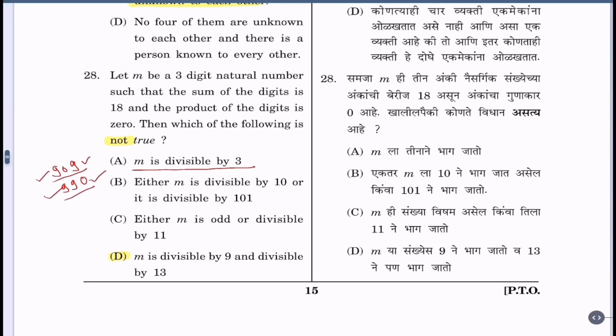Now let us see option D. M is divisible by 9. Yes. And divisible by 13. And divisible by 13 means both the conditions should be satisfied. But 909 or 990 are not divisible by 13. Hence the correct option is option D.